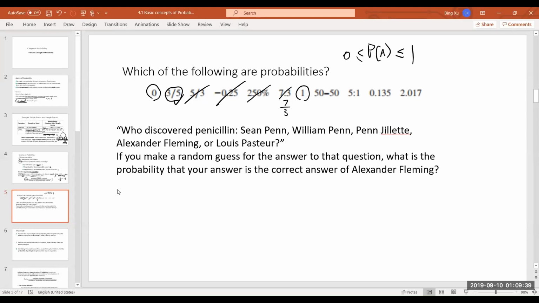And 50-50? That's not how you represent probability. Wouldn't that be half? Well, then you would write 1/2. This doesn't represent a probability, but we say there's a 50-50 chance all the time, right? That means you have a probability of 1/2 or 50%. Okay, so 5 to 1? Nope, a ratio is not a probability. This one? Yes. And this one, nope, it's greater than 1. Okay, that's it.